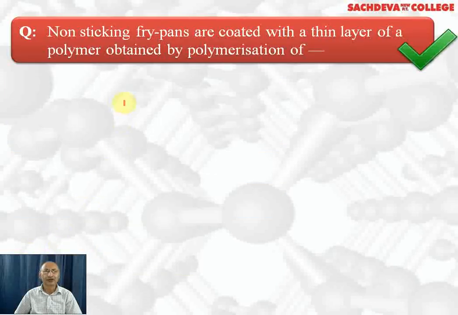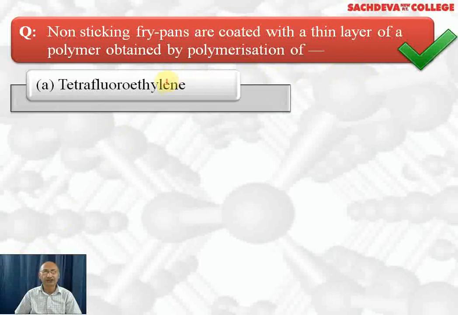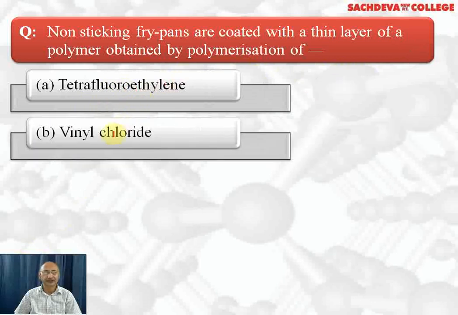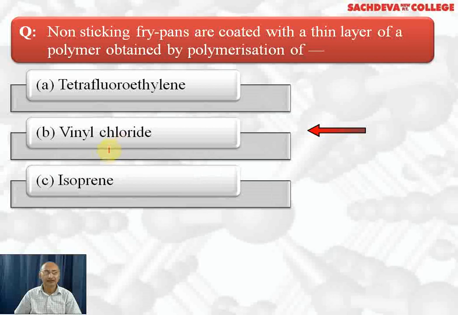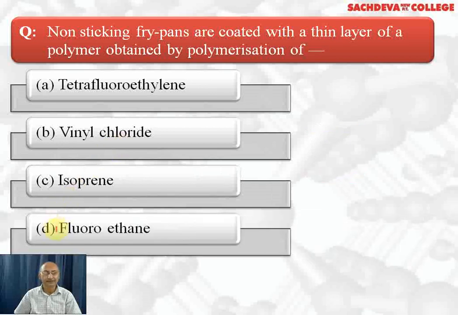Next question is, non-sticking fry pans are coated with thin layer of the polymer obtained by polymerization of. First option is tetrafluoroethylene. Second option is vinyl chloride. Third option is isoprene. Fourth option is fluoroethane. So correct answer is tetrafluoroethylene, CF2=CF2. This on polymerization gives polytetrafluoroethylene, which is popularly called Teflon.